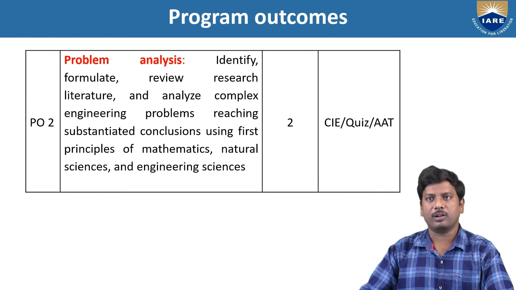And PO2, problem analysis: identify, formulate, review research literature, and analyze complex engineering problems, reaching substantive conclusions using first principles of mathematics, natural sciences, and engineering sciences. Strength is 2, and proficiency assessed by CIE, quiz, and AIT.